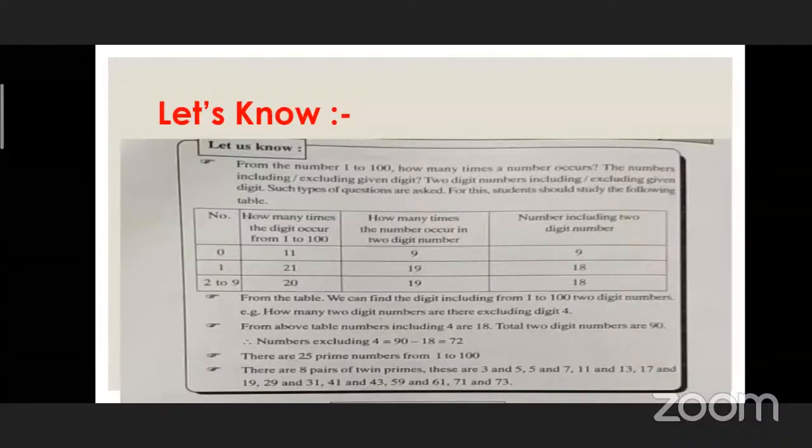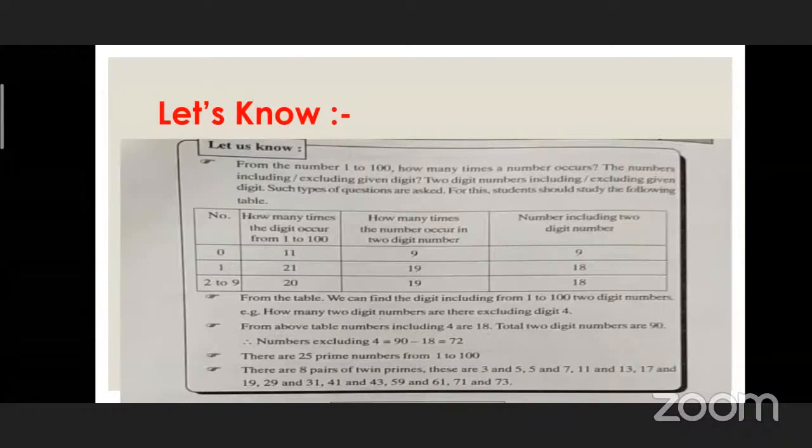These pairs are 3 and 5. From 1 to 100 there are 8 pairs of twin primes: 3 and 5, 5 and 7, 11 and 13, 17 and 19, 29 and 31, 41 and 43, 59 and 61, and 71 and 73. So keep in mind all the things that we learned till now, that is how many times 0 appears, how many times 1 appears, how many times each digit 2 to 9 occurs.